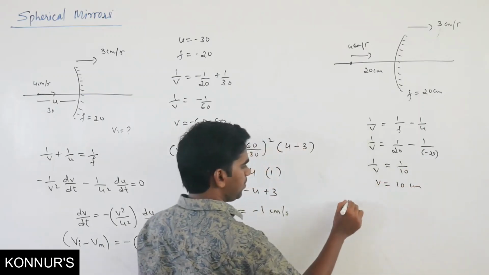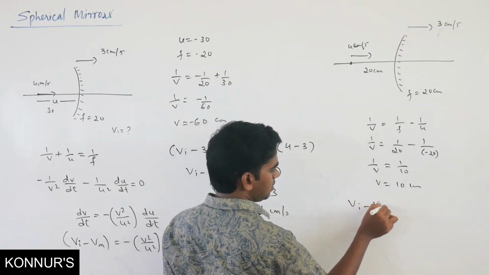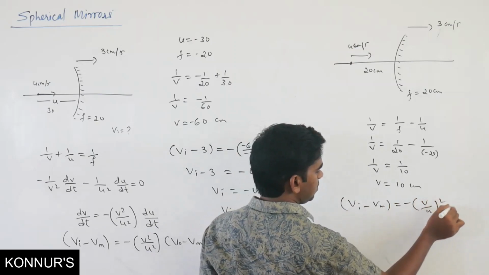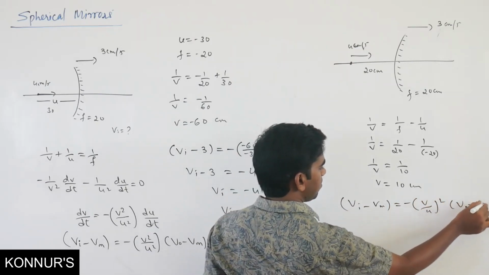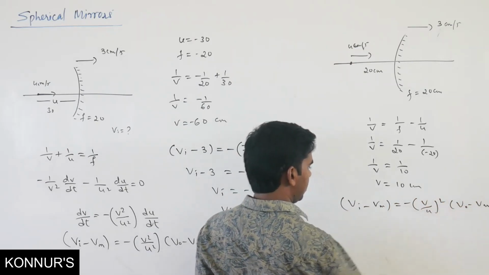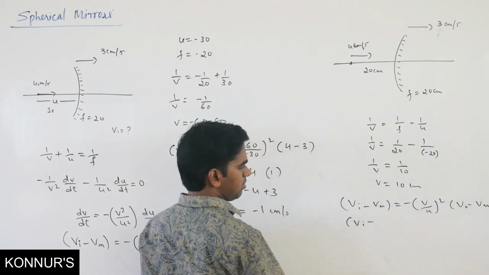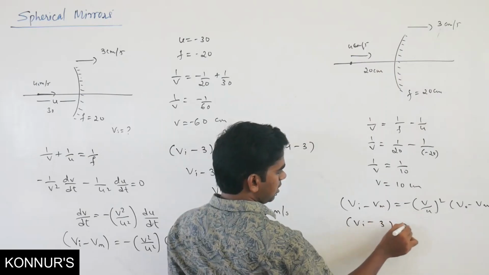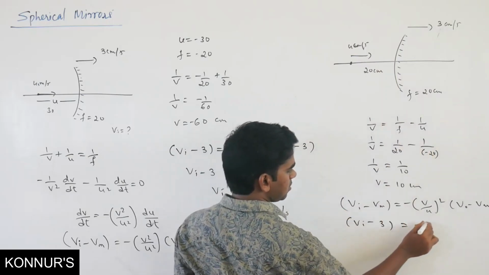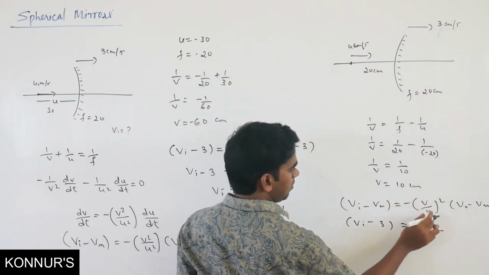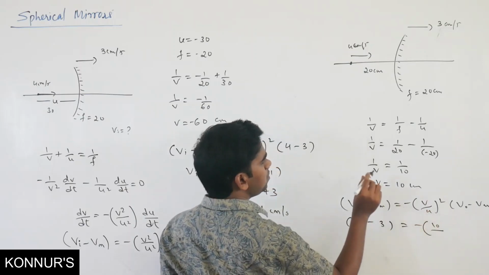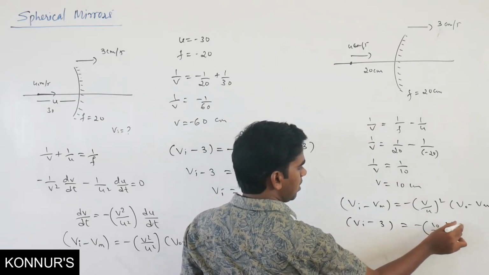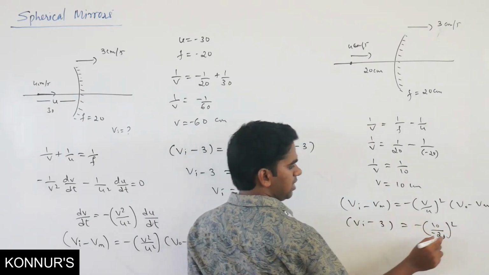Now we can apply velocity of image minus velocity of mirror equals minus v by u the whole square, times velocity of object minus velocity of mirror. So velocity of image minus velocity of mirror. Velocity of mirror is 3 centimeter per second, along the positive x-axis, no problem. v is 10, divided by what is u? u is going to be minus 20. But the whole square is there, so no need to worry about the sign here.